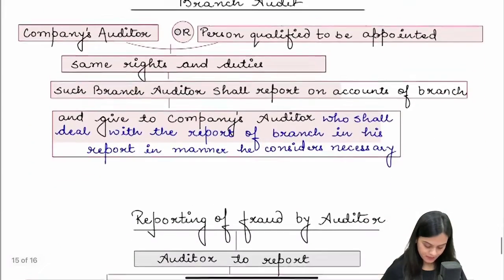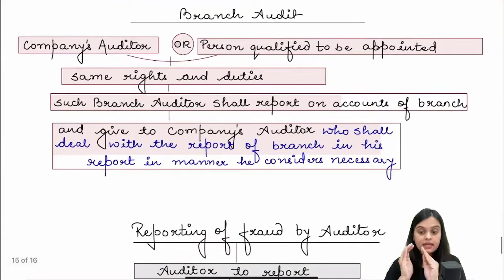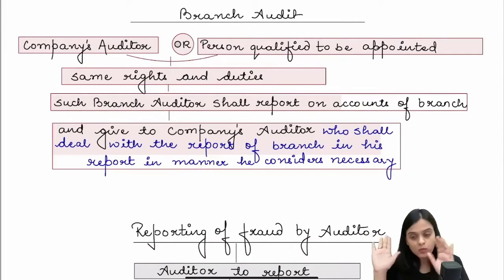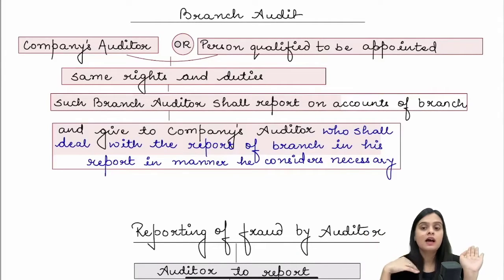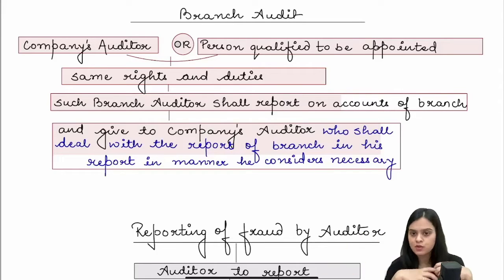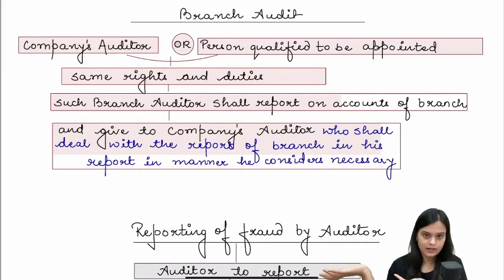Branch audit. See, if there is a branch also, the audit of the branch can be done separately by some other auditor, which is very well possible. And that auditor will give his report, and the main auditor, the statutory auditor of the company, will compile it. So such a branch auditor can report to the company's auditor, or the company's auditor can also do that audit.